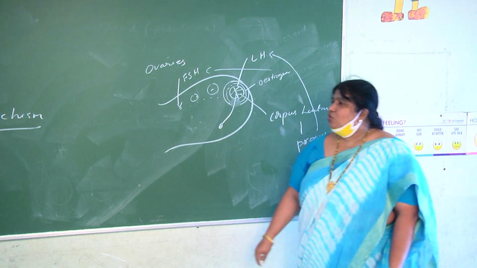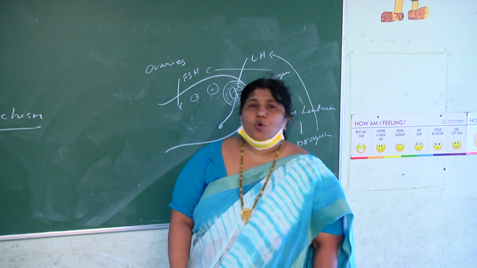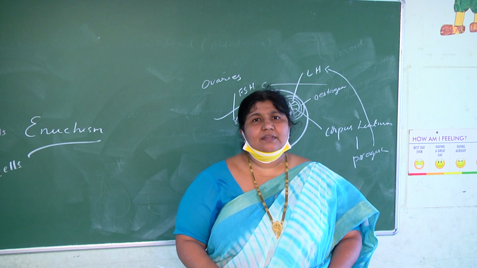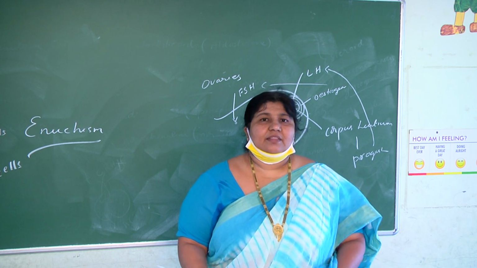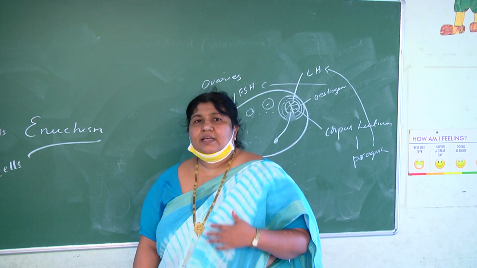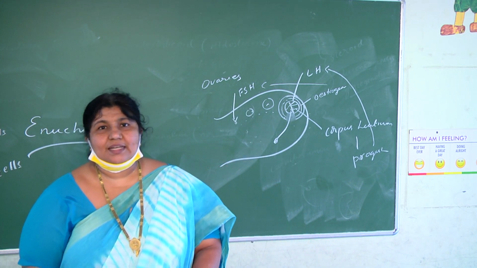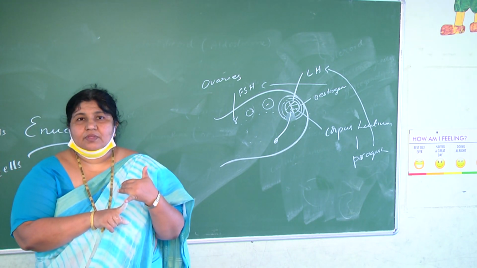And coming to the functions of estrogen and progesterone. Now you all know that ovaries are the female gonads, mesodermal in origin. One pair is present. Ovaries not only produce gametes, they also secrete hormones. What are the hormones secreted by ovaries? Estrogen and progesterone. First of all, let us talk about estrogen. Estrogen is a steroid hormone.